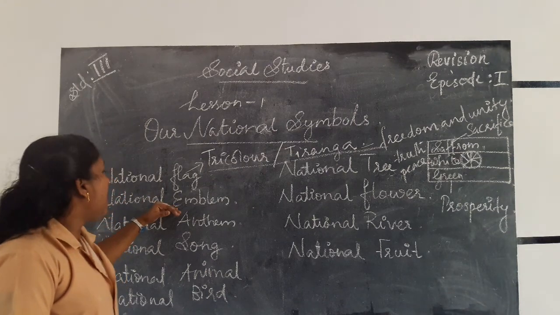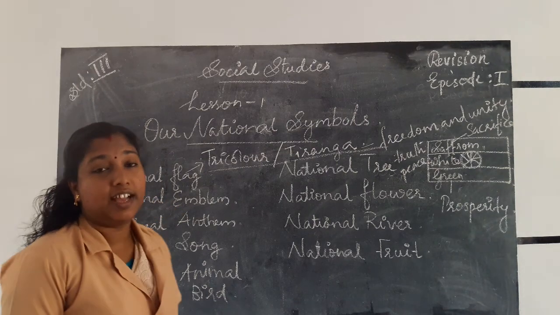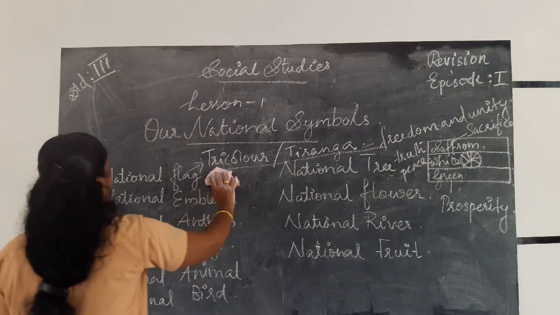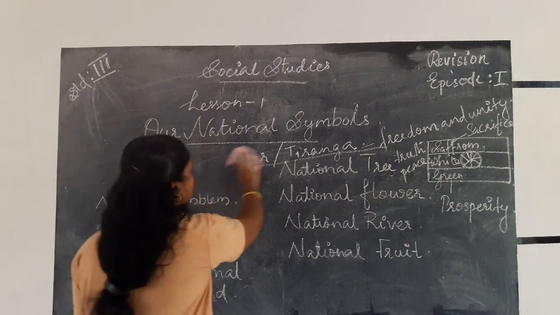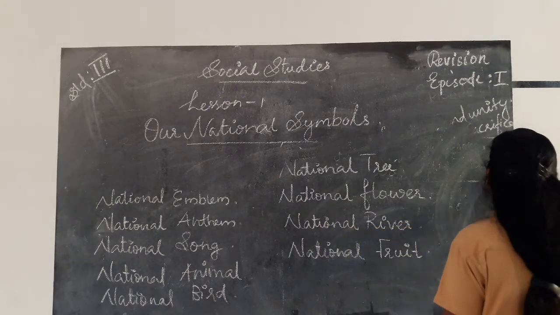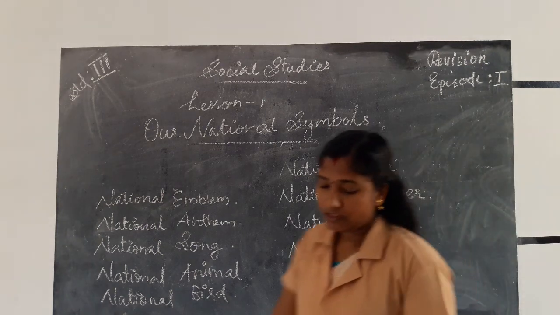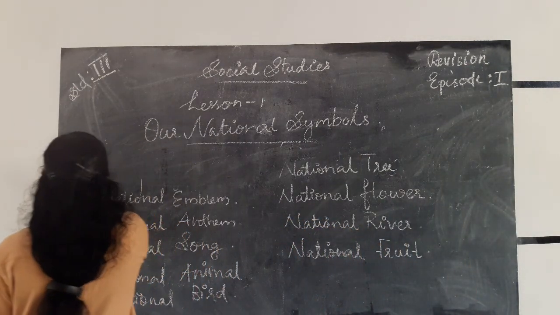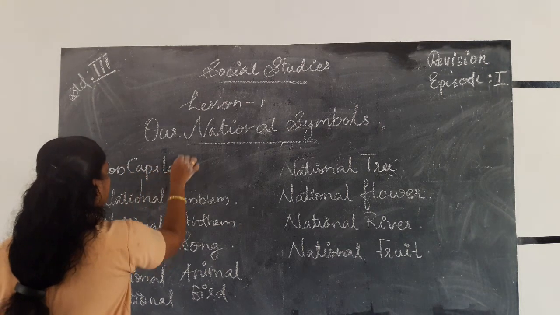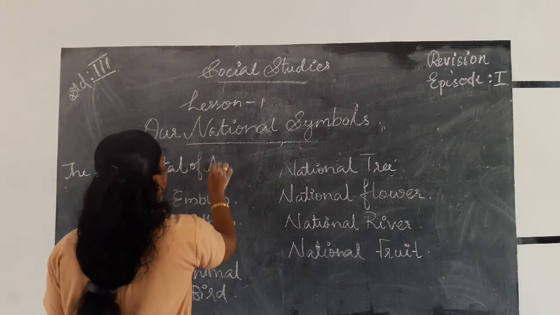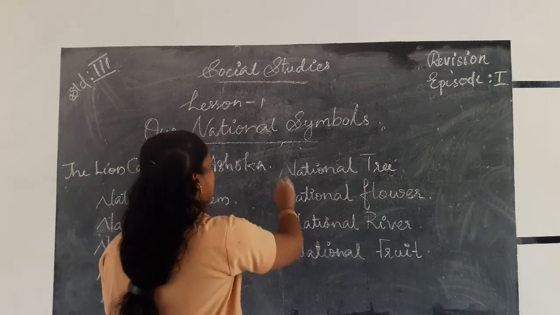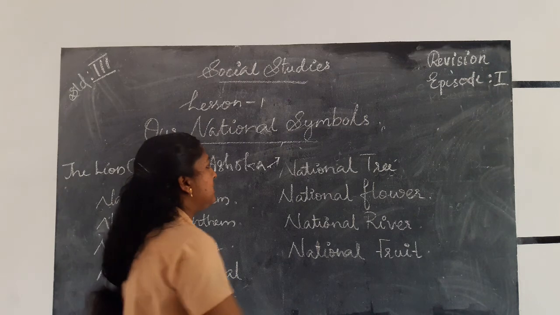Yes. Next one, our national emblem. It is our national emblem: the lion capital of Ashoka. The lion capital of Ashoka is our national emblem. Then in the national emblem we can see four Asiatic lions.